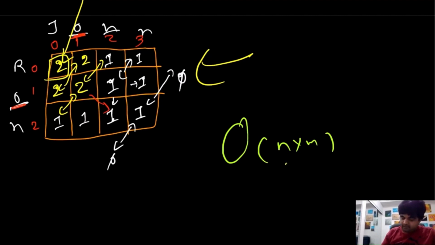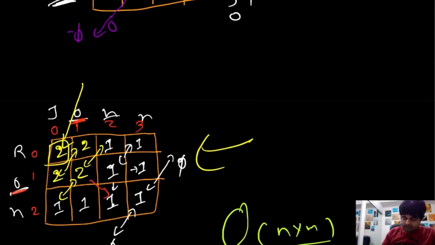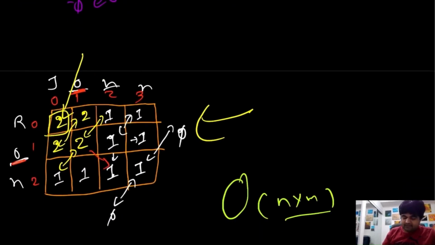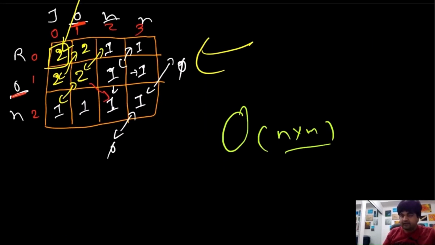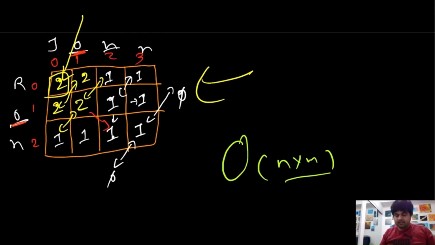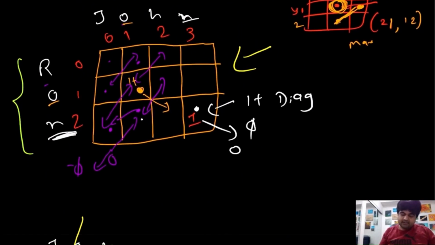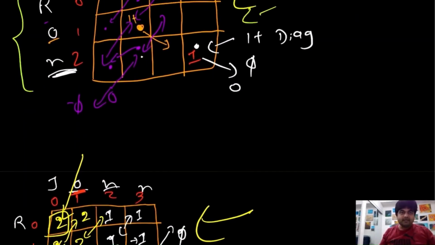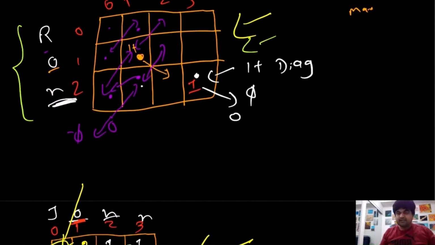Why are we able to use this big O of n times m? Because we need some time to create this array, this matrix, and once we have this 2D matrix filled up, we just need to iterate over it, and eventually we would find our answer. So it is a very important property to understand, and very easily we can do this. The thing is, notice over here that we are still doing a bunch of things, and we are doing a lot of repetitive work, because during the first iteration we don't even have any values to compare to.